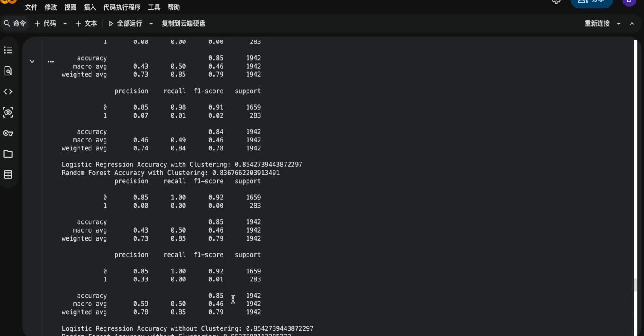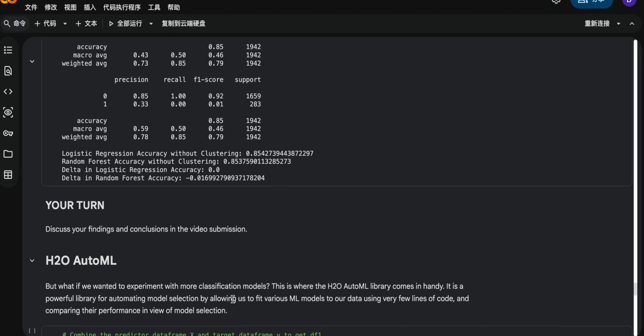Overall, K-means clustering does not benefit this highly imbalanced classification setting.